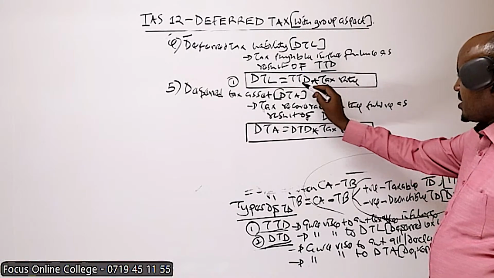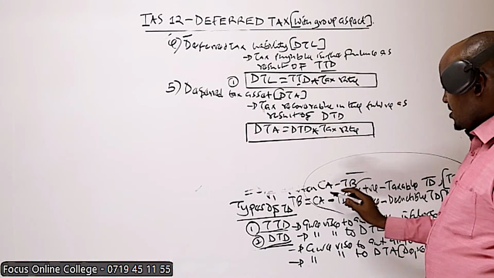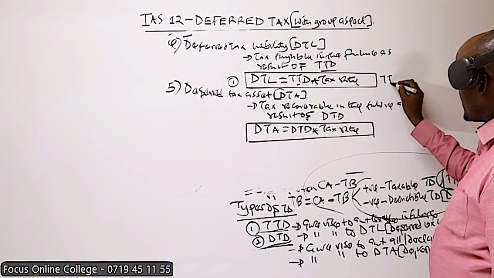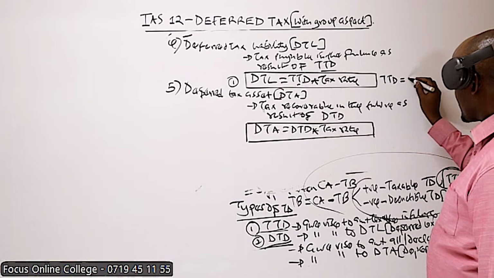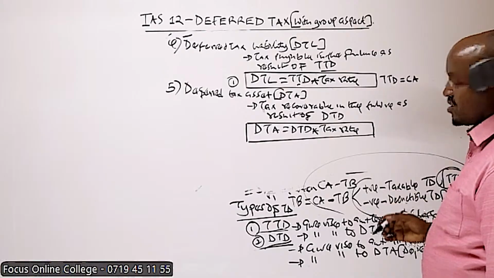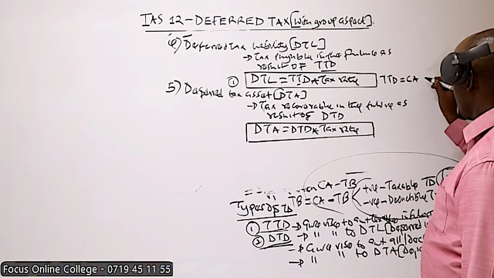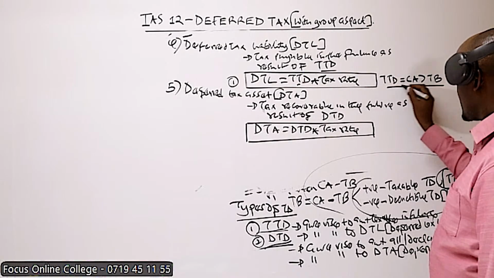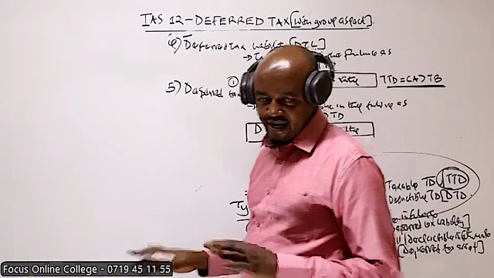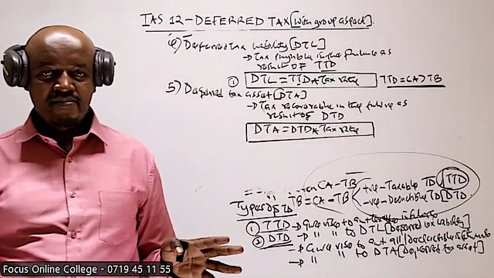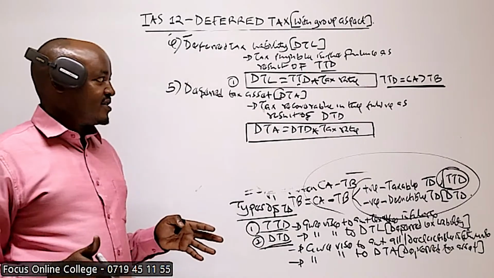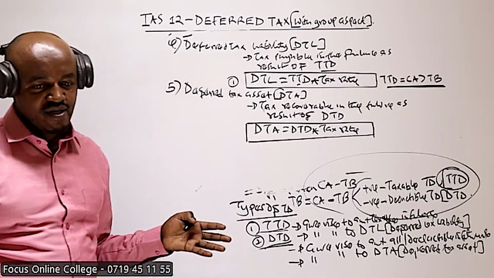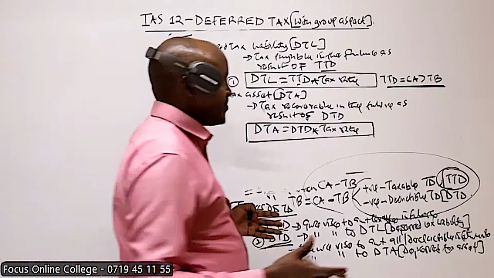that this one is the taxable temporary difference. Remember what I've explained here. I've said that taxable temporary difference arises whereby the carrying amount, this is very important, the carrying amount of either an asset or liability exceeds the tax base. So if you're given the carrying amount and the tax base of the company's net asset, you get the difference, and you compare the two values, and the carrying amount happens to be more than the tax base, the difference is known as taxable temporary difference.